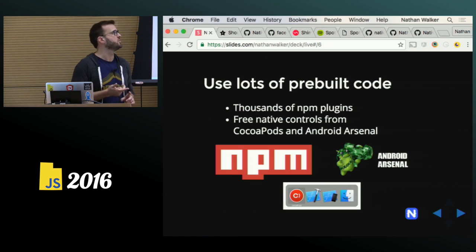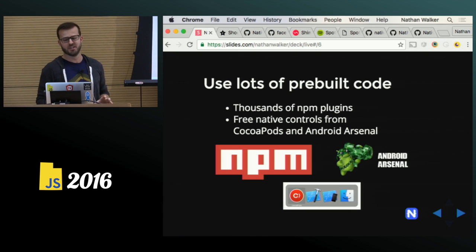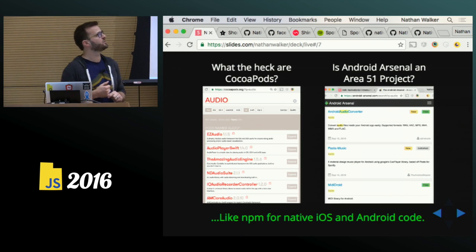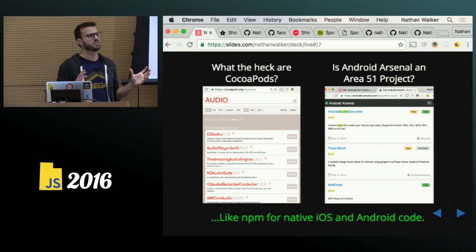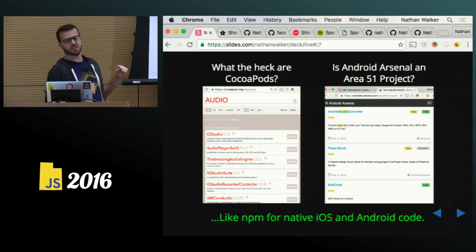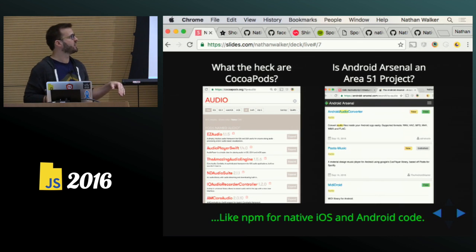Because it's a JavaScript framework, you get access to, of course, the NPM library and all the modules available there, and then also CocoaPods and the full Android Arsenal. If you've never heard of a CocoaPod or anything from Android Arsenal, they're actually just like the NPM registry. You get a rich set of open source libraries available for Objective-C, and those are CocoaPods. And then you get the same through Android Arsenal. You can use anything that is available there in NativeScript. You can install these plugins and just start coding against those native APIs.